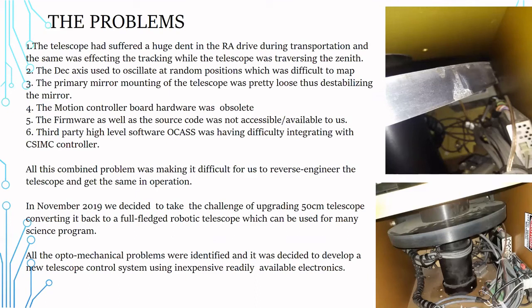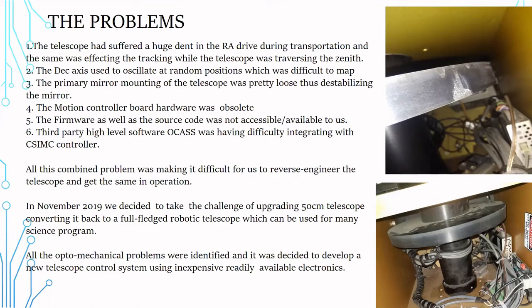The motion controller board hardware was obsolete. The firmware as well as the source code was not available to us. The third-party high-level software OCAS was having difficulty integrating with the CSIMC controller. All these combined problems made it difficult for us to reverse engineer the telescope and get it in operation. So in November 2019, we decided to take the challenge of upgrading the 50-centimeter telescope, converting it back to a full-fledged robotic telescope which can be used for many science programs.